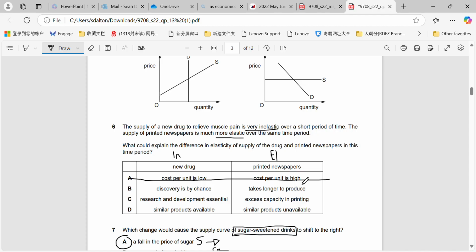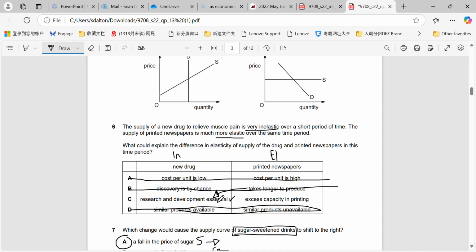So what is the time taken to produce it? What is the ability to be able to store? All of those determinants of PES. So therefore, that doesn't really allow us to make a determination that it's inelastic. For D, the similar products available, that affects PED mainly, if you remember about the availability of substitutes. Whereas if research and development is essential, what does that do? That means that it will take a long time to produce.